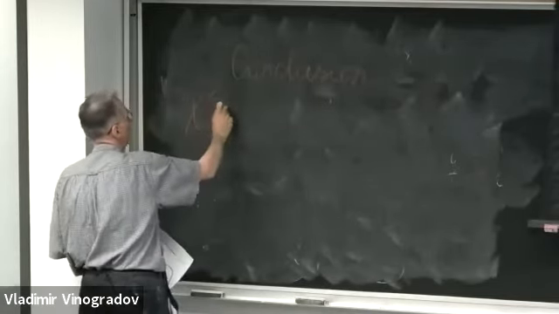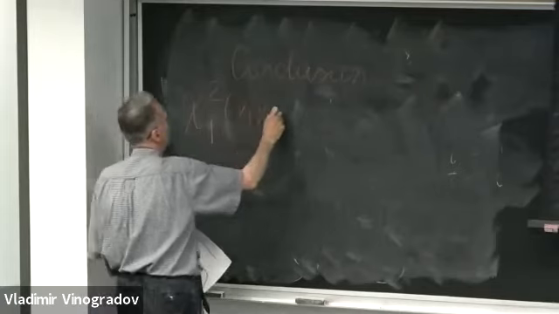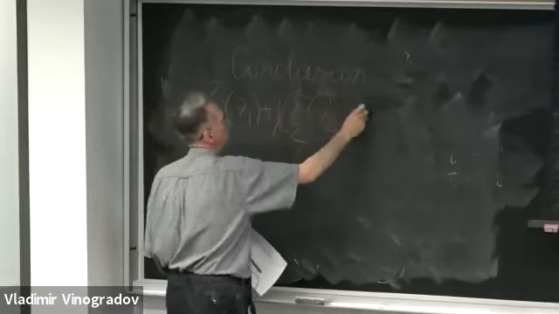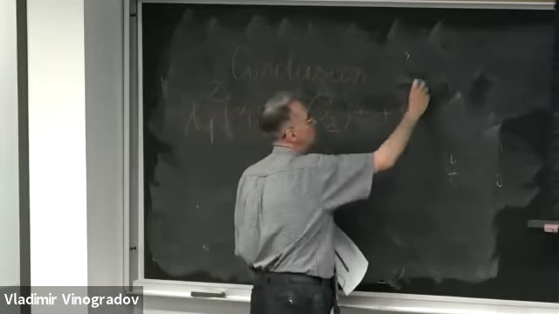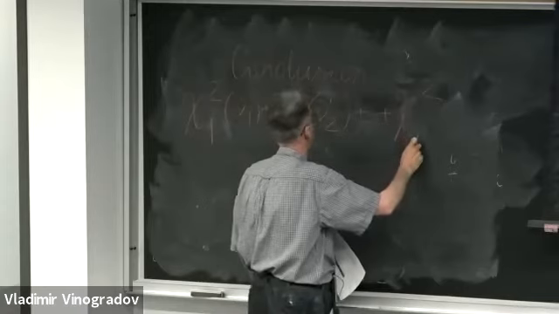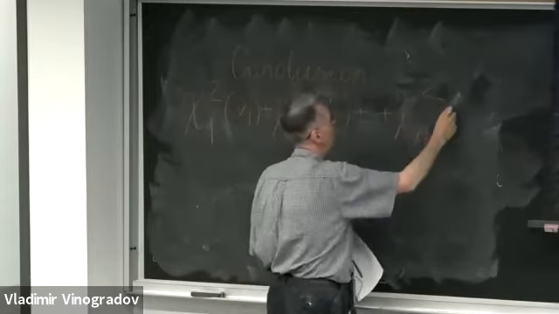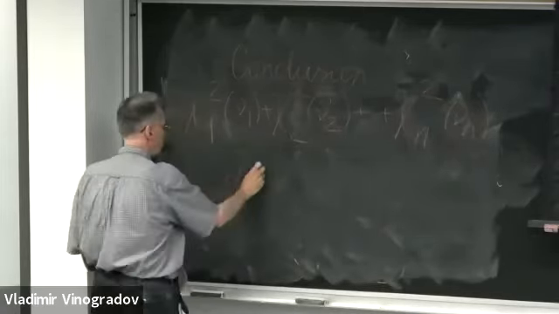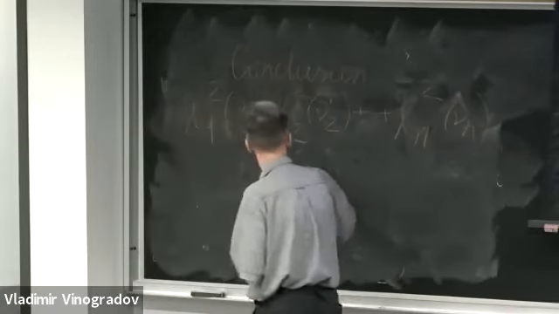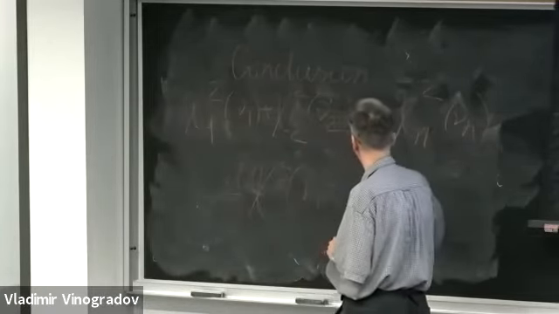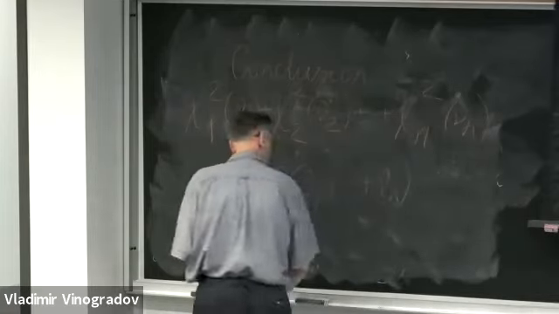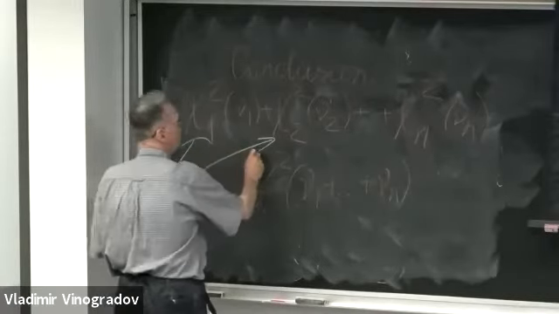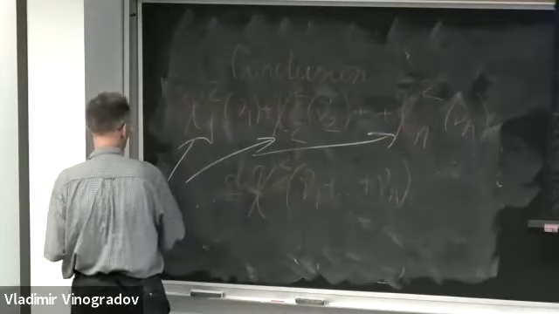So a chi-squared variable with nu1 degrees of freedom plus a chi-squared with nu2 degrees of freedom plus etc. plus a chi-squared variable with index n with nu n degrees of freedom is distributed as a chi-squared variable with nu1 plus nu2 plus nu n degrees of freedom. So these variables are all supposed to be independent.